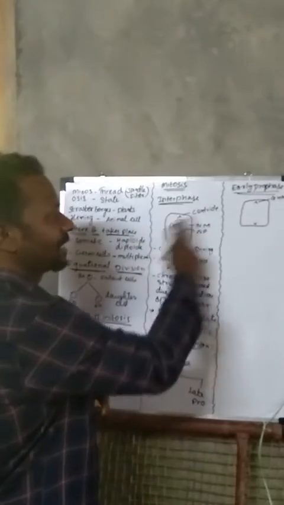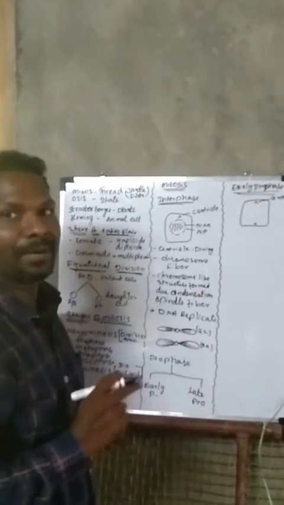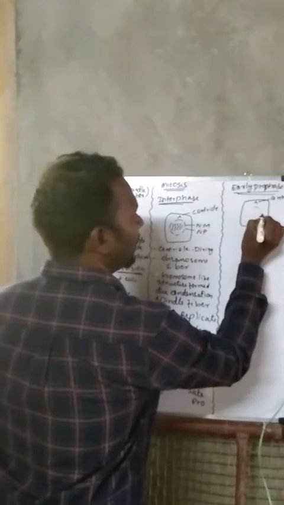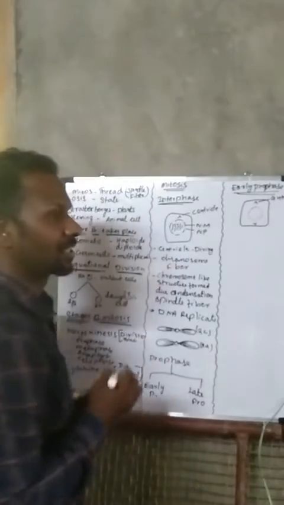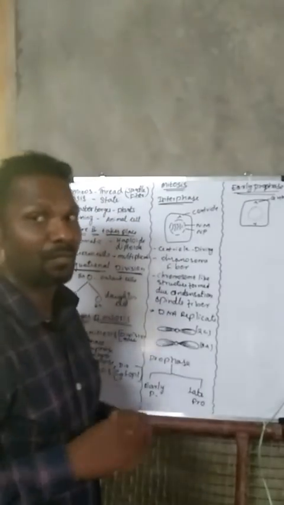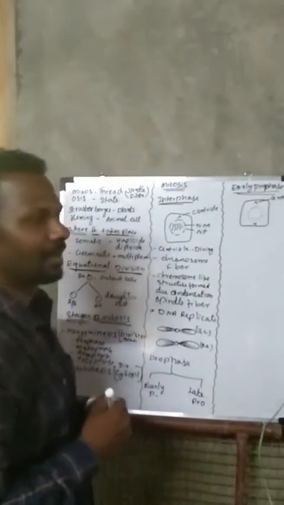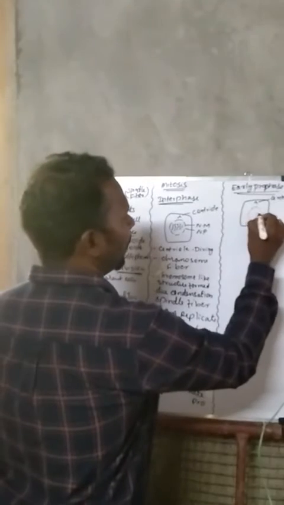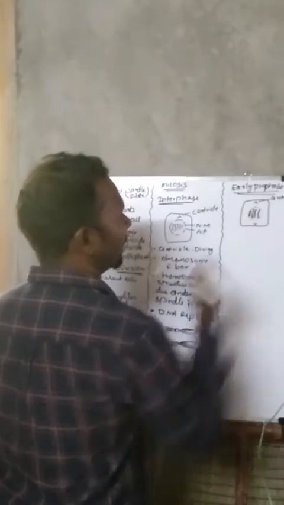Let us see what is the difference between interphase and early prophase in the nuclear membrane. Here, the well-defined nuclear membrane is disappearing, trying to disappear. Instead of that, a chromosome structure is formed.